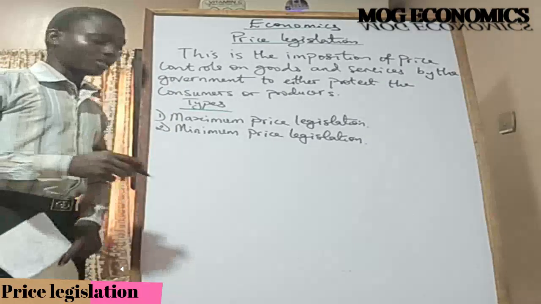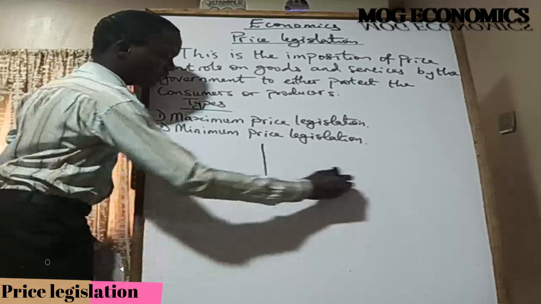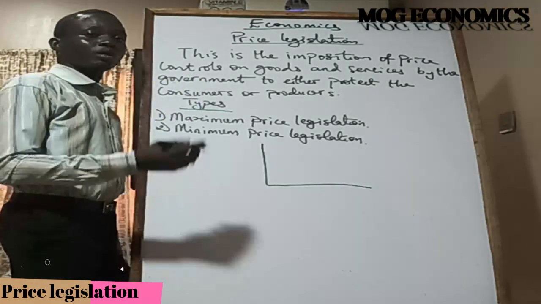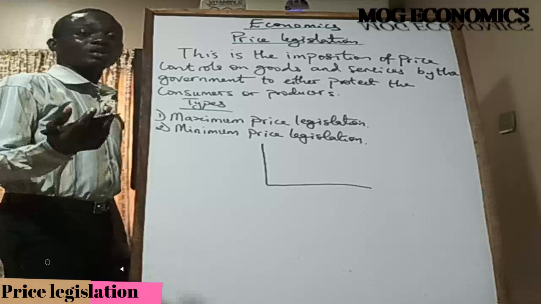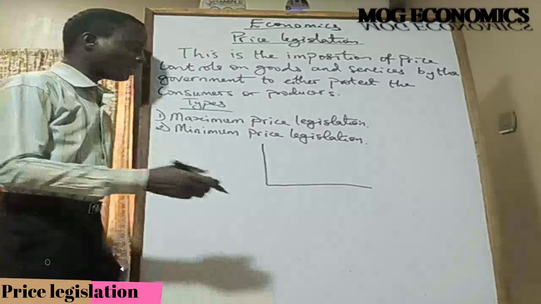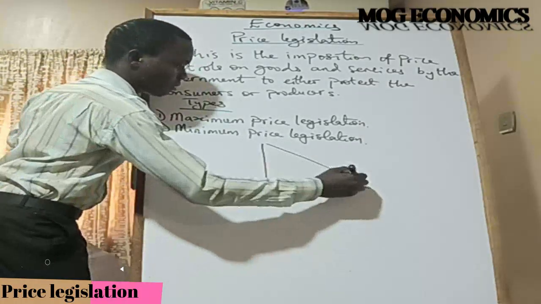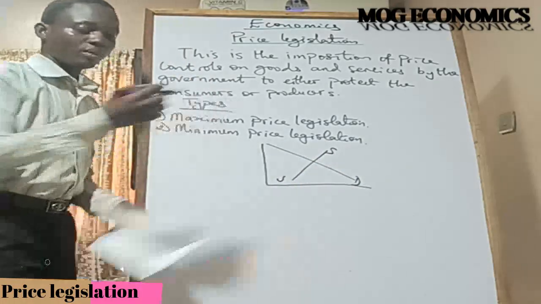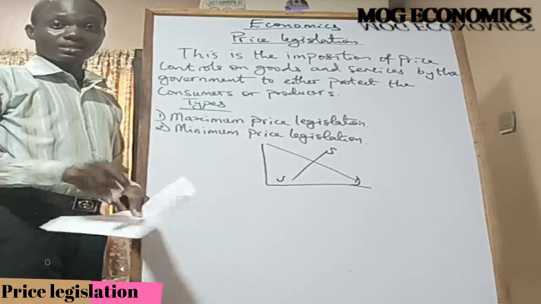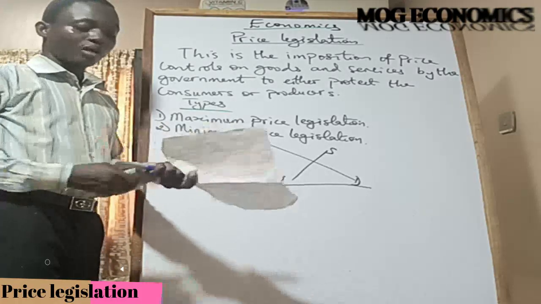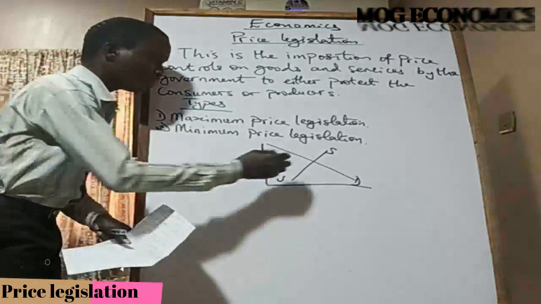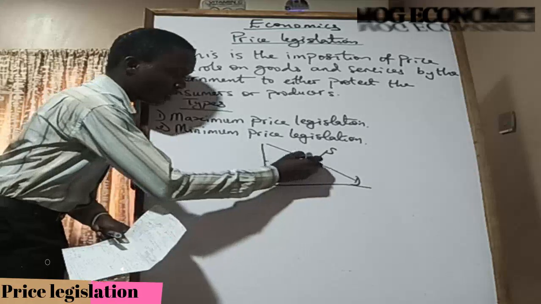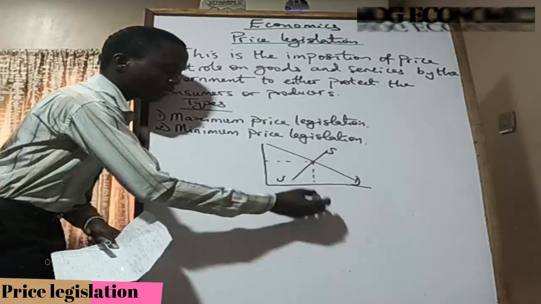Now, left to the free market economy, from what you must have learned in your 10 principles of economics, markets are usually a good way to organize economic activities, right? In the markets, this is the demand curve, this is the supply curve. When you leave the market to work on its own, the market clears, right? What that means is that demand is equal to supply, there is no excess supply, and there is no excess demand.